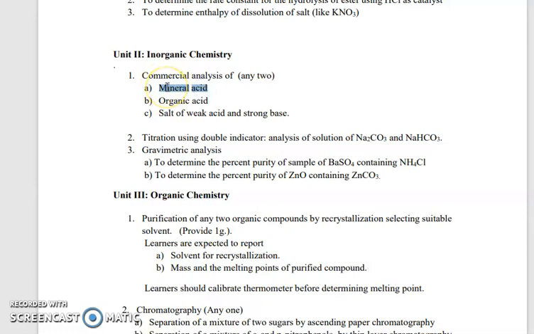We measure the strength of those mineral acids, organic acids, or the weak acid and the base. So in these three practicals, we measure the strength of commercial compounds.